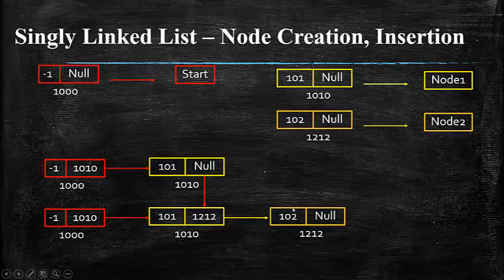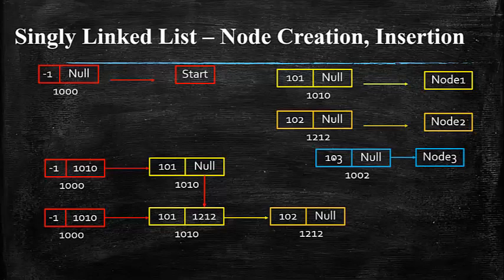Okay, so now I'm trying to create another node, that is node 3, that contains the value 103. The memory allocation is 1002. The physical memory location where this particular node is present is 1002. So now we are going to see what changes are going to happen.